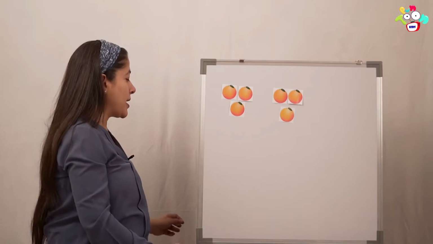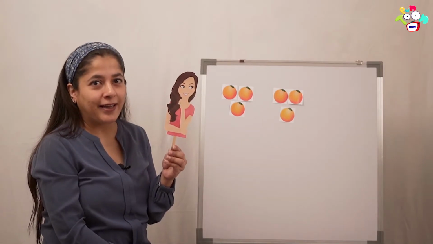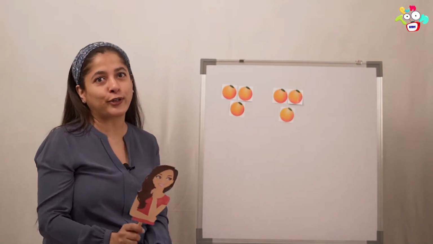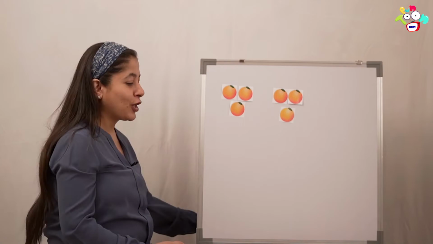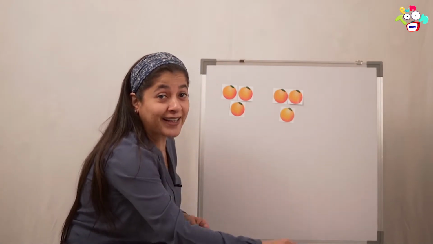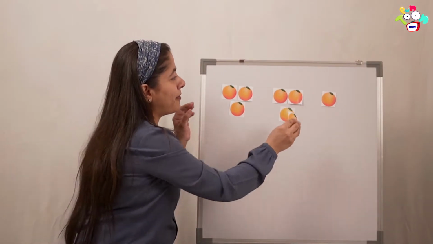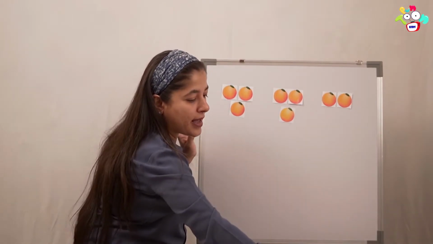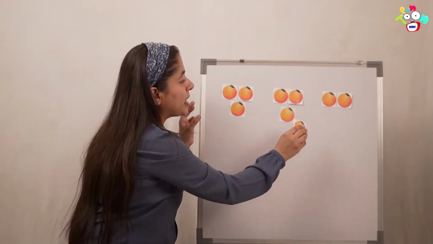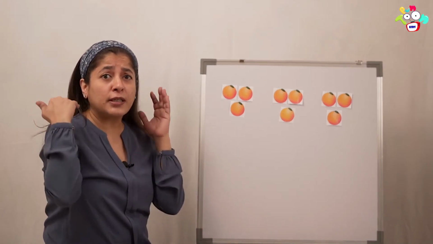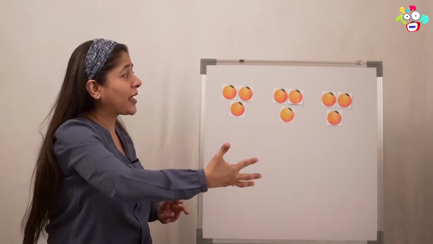And Naisha's mommy didn't know that grandpa and daddy had already got the oranges. So, mommy also got 3 oranges. How many oranges did mommy get? 3 oranges. So, let's put up 3 oranges again. Yes? 1, 2, and 3. See? So, how many oranges did Naisha have in the house all together?